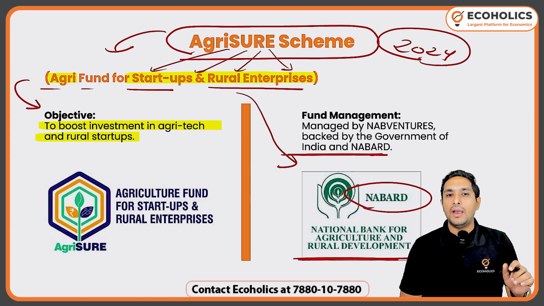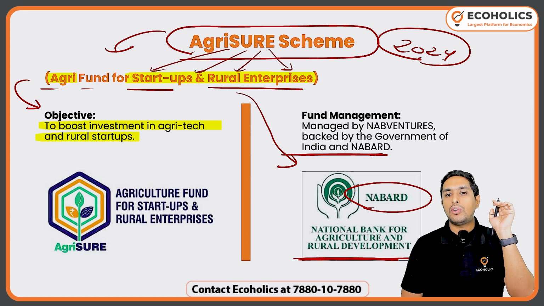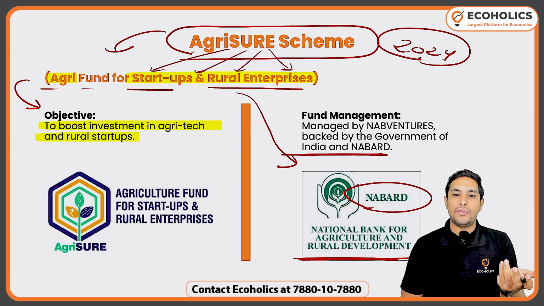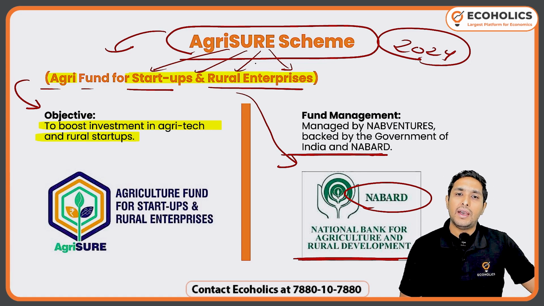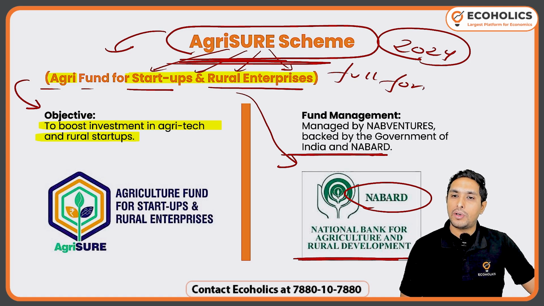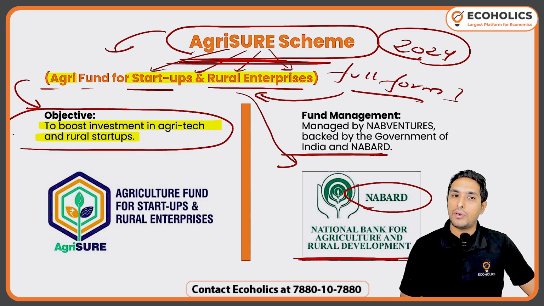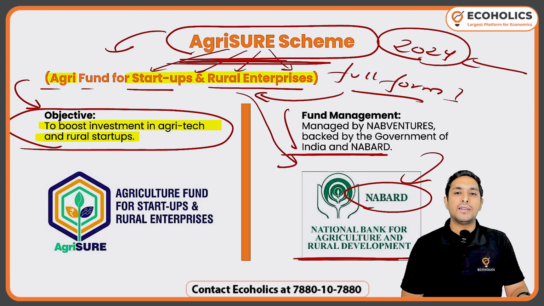Now we don't need to go into how many funds are being involved, which ministry is involved. Definitely, the Ministry of Farmer Welfare will be involved. There is no brownie point in that. It's easy. So the AgriSURE scheme's full form is important, which I have given you. What is the objective? That is important. I have given you that. When was it launched? Just 2024, remember. And whose involvement is it mainly? It is the involvement of NABARD.